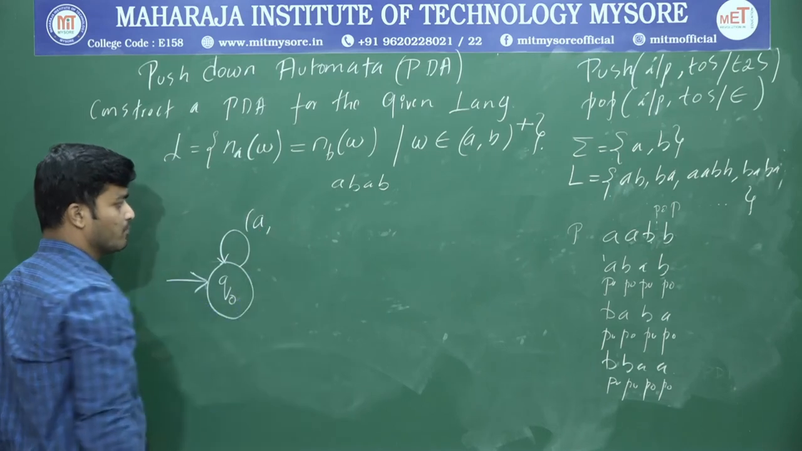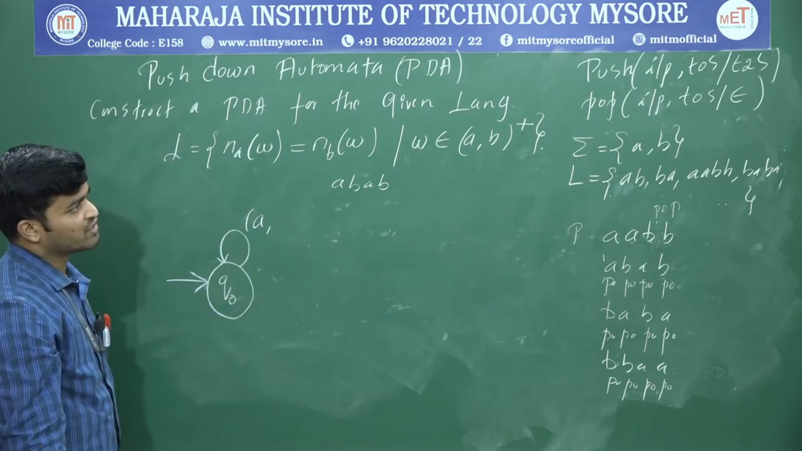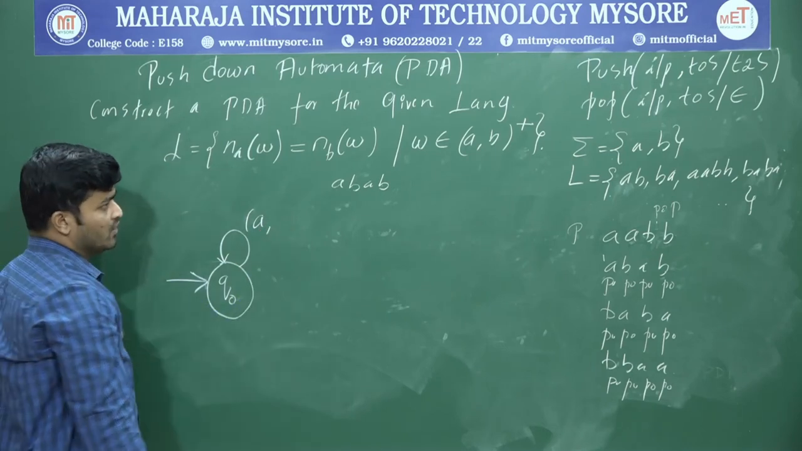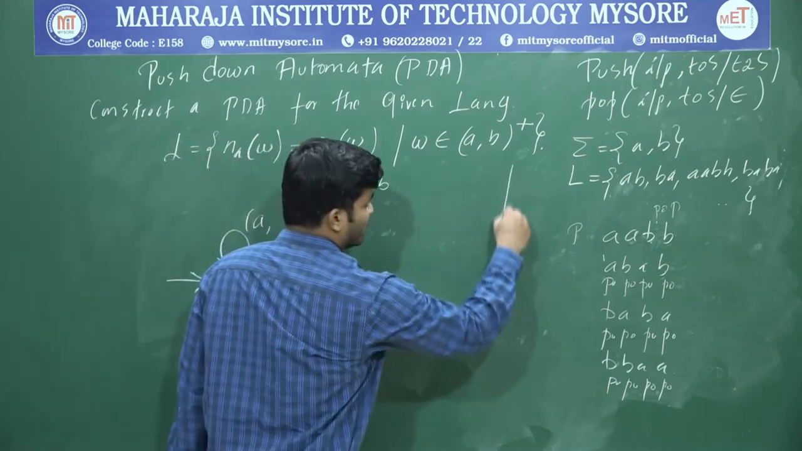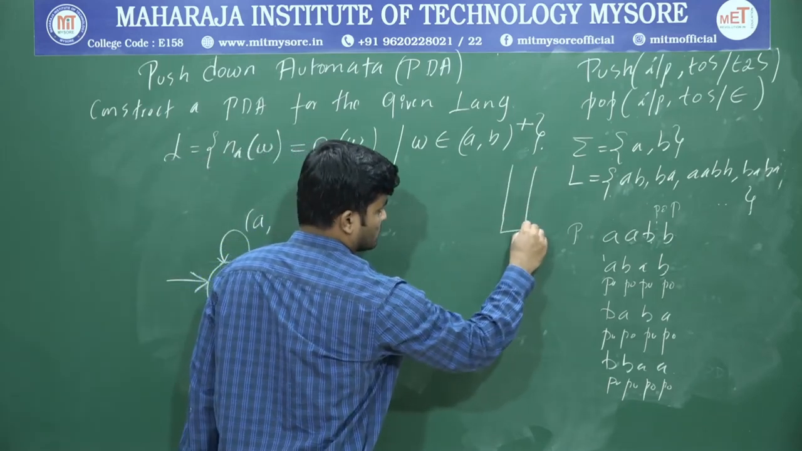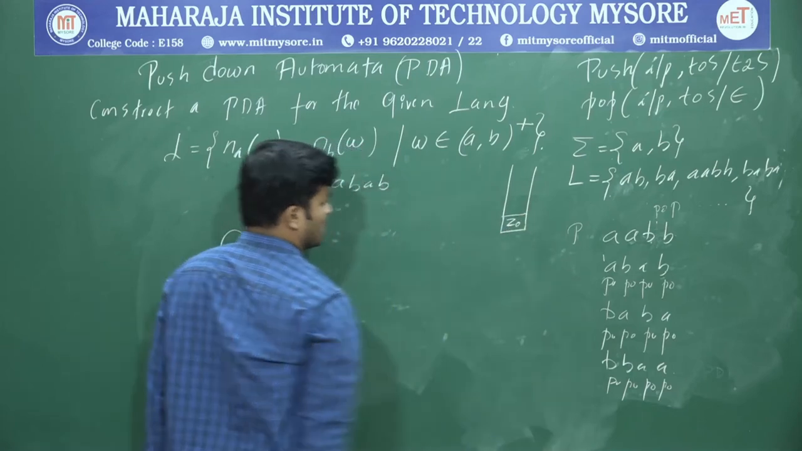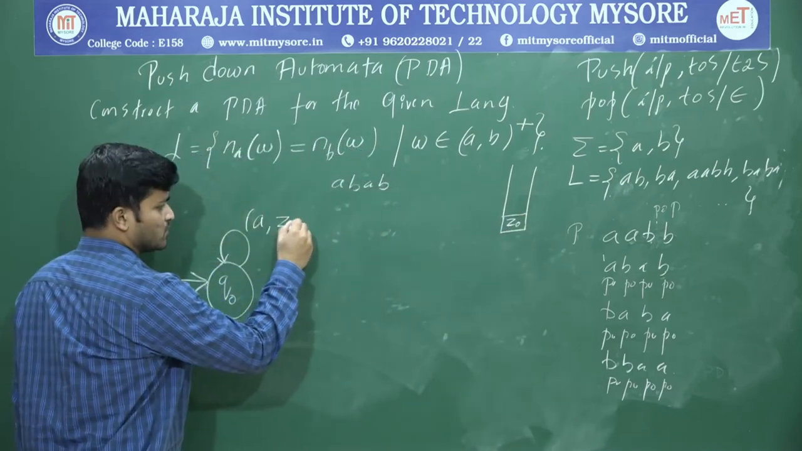Input is what? A. Okay. And what's the top of the stack? Top of the stack. So you have to take what on stack? I'm going to take Z0. So top of the stack is Z0.